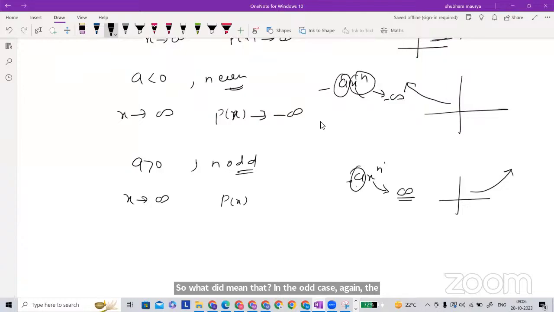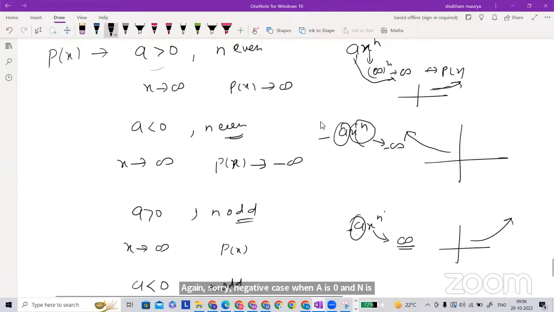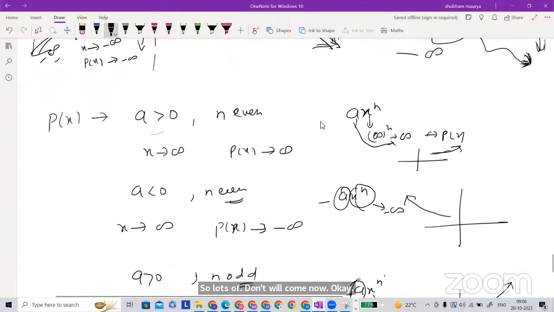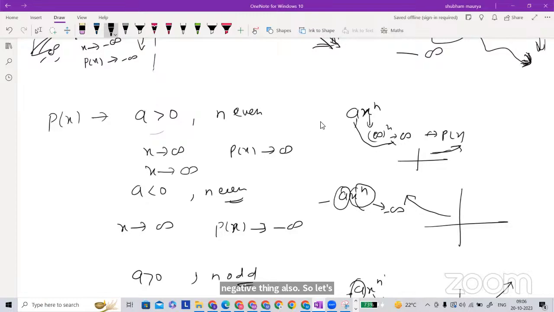But now see the negative case, when a is negative and n is odd. What is going to be in this case? Oh, I just wrote positive; I didn't discuss the negative thing. So lots of terms will come now. One by one, I should discuss the negative thing also. So let's go back to here, when x is going to be negative.